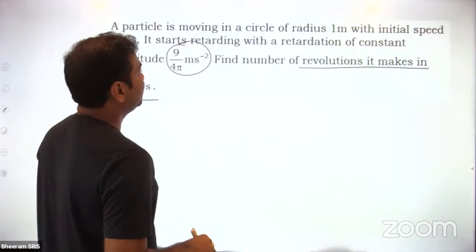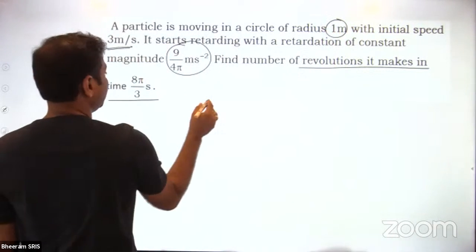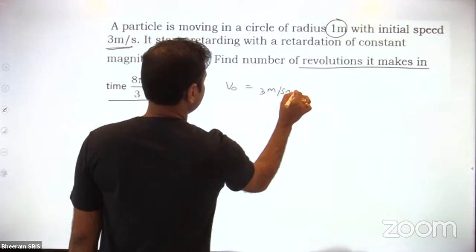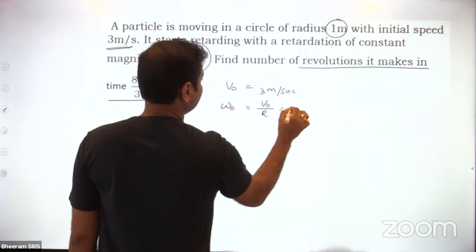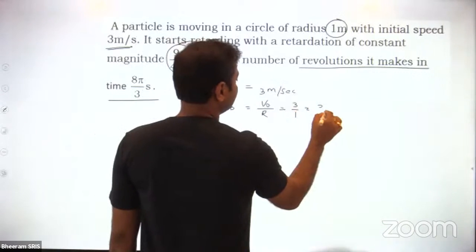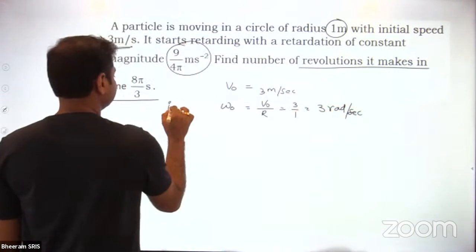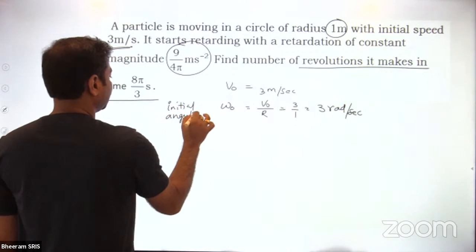For angular displacement, see, they have already given the radius and the initial speed. Initial speed is 3 meter per second. So what is the initial angular velocity? V naught by R, 3 by 1. So 3 radian per second is the initial angular velocity.